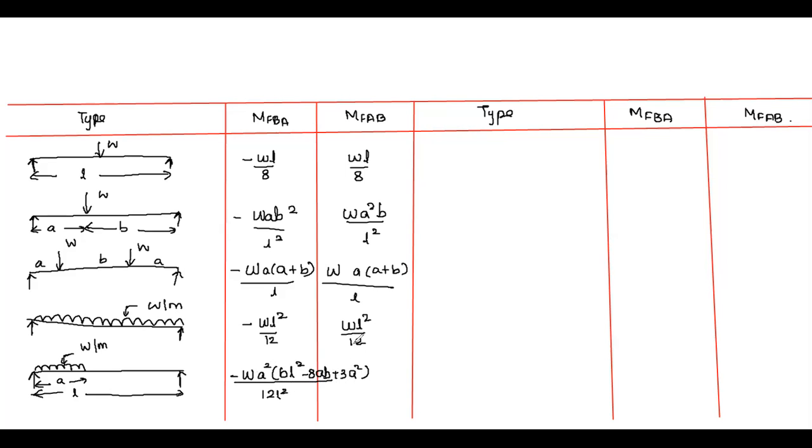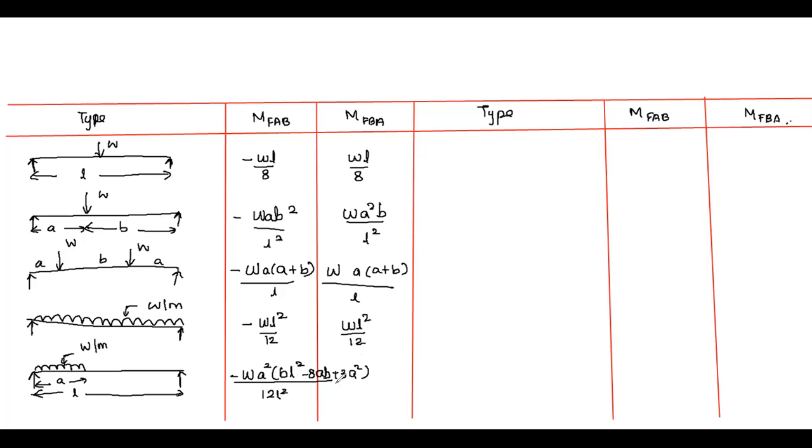In case of MFBA, here I have made a mistake. This is MFAB and this is MFBA, and this is MFAB and this is MFBA.